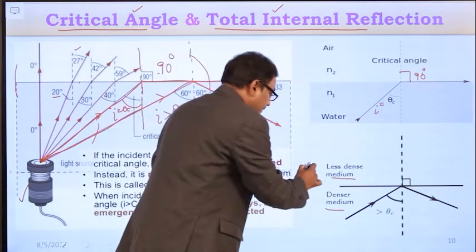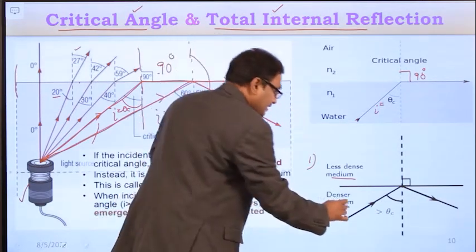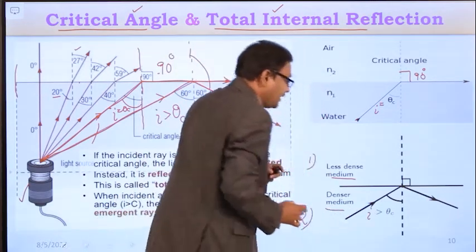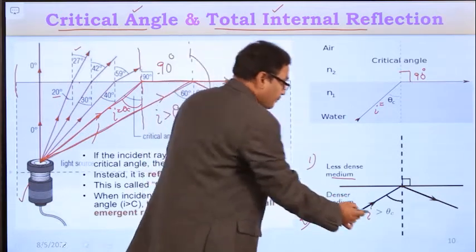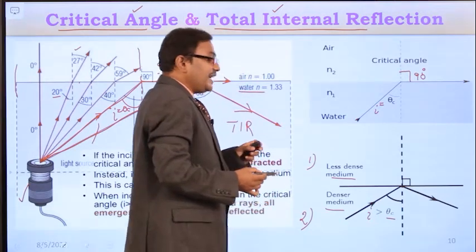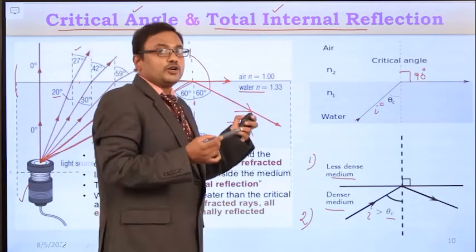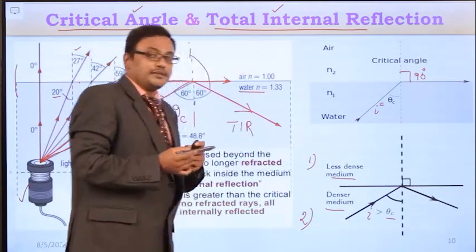That is the first condition. And the second condition is that the angle of incidence in the denser medium must be greater than the critical angle. If the light ray satisfies these two conditions, then only will there be total internal reflection in the denser medium.